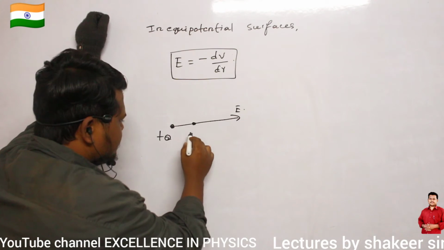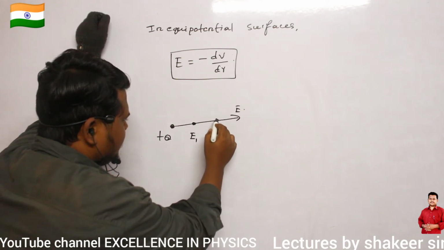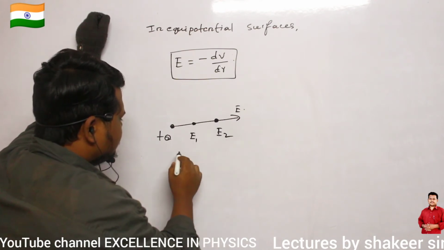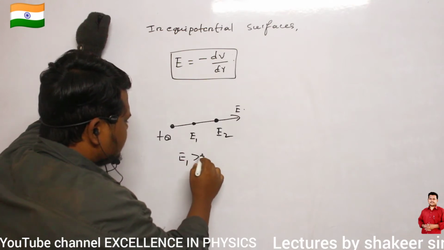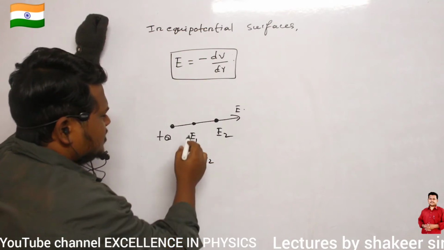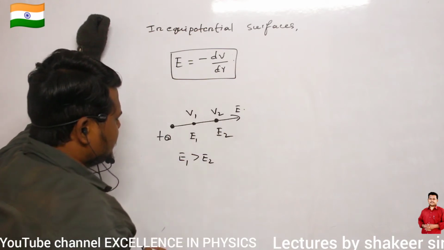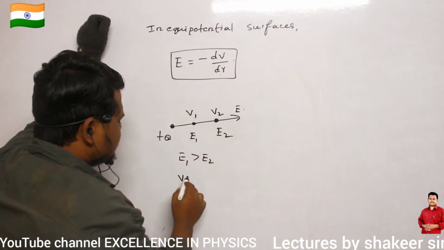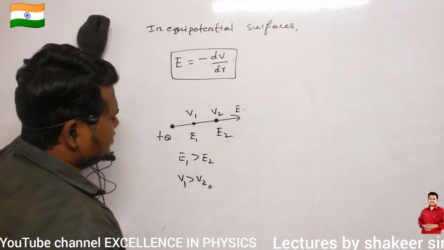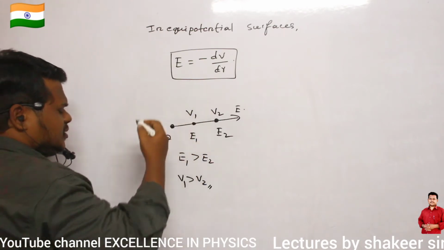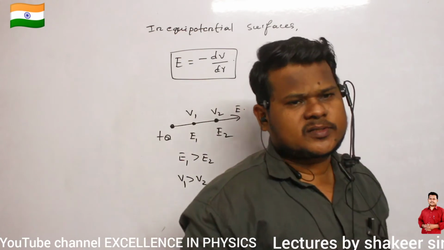For example, here at this point, if I take electric field to be E1, and here at this point, if electric field is E2, definitely I can say E1 is greater than E2. Similarly, at the same point, if I take potential is V1, and here potential is V2, then definitely V1 is greater than V2. So therefore, how can I draw equipotential surfaces?